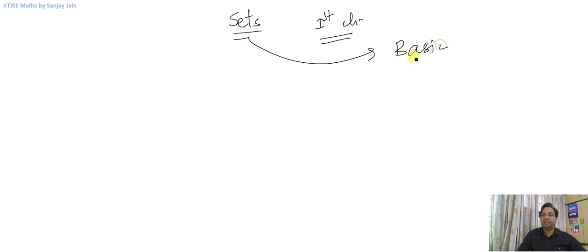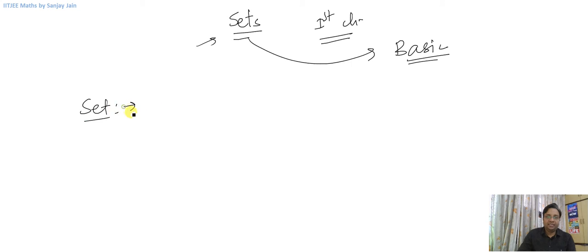Let us start a new chapter today, sets. Now this is the first chapter of class 11th, as well as a foundation of mathematics, right? It is like a basic mathematics chapter. This will be used in every chapter that we will study in mathematics, almost everything. Okay. So what is set?